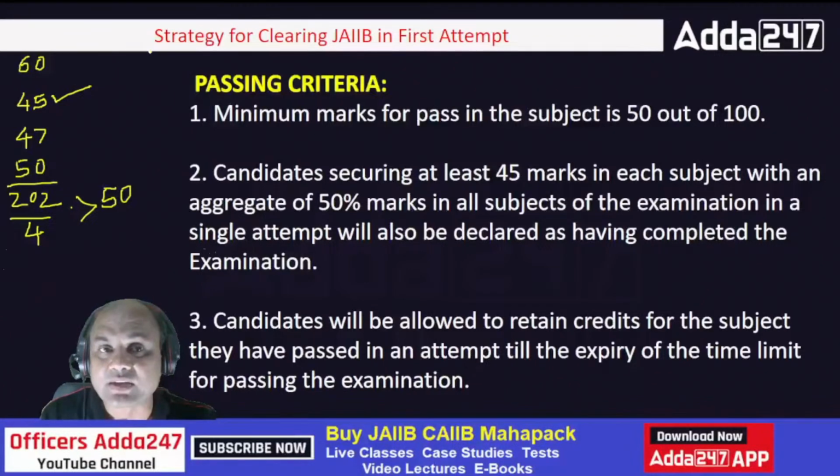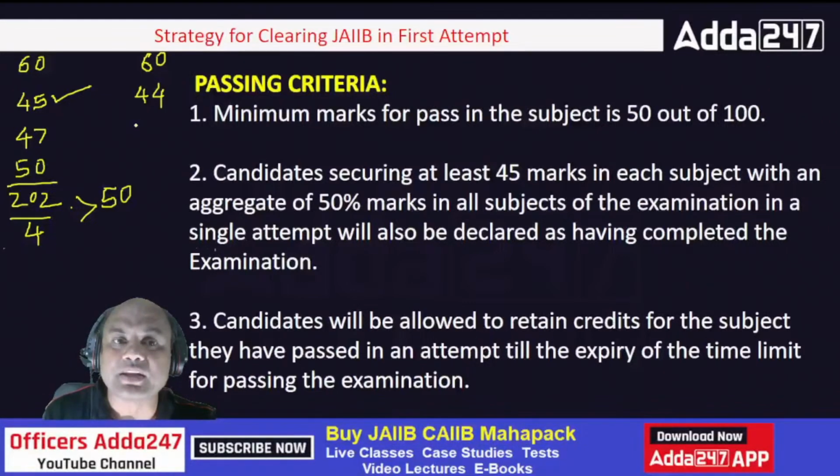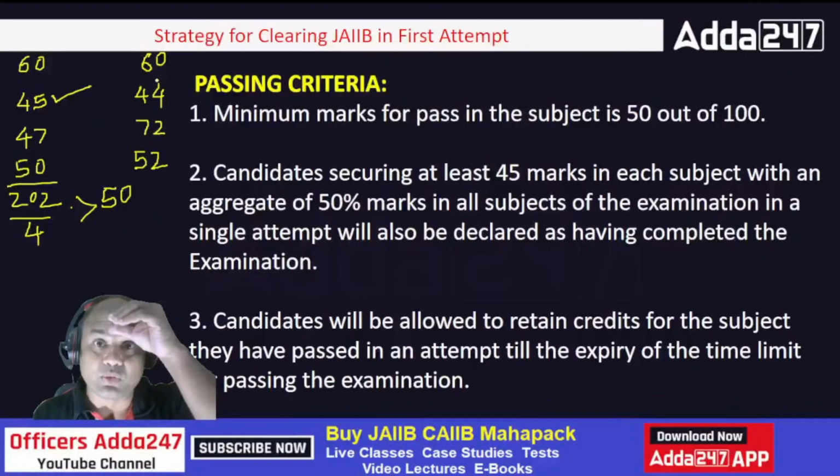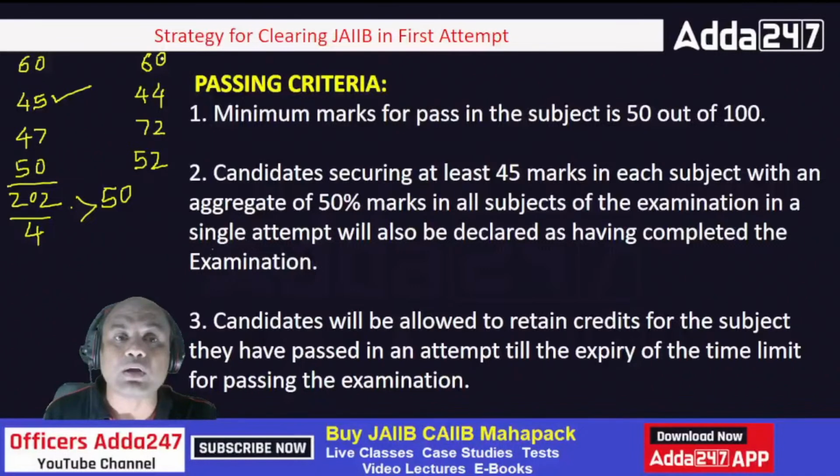Now second case I will give you. I have got 60 in one subject. Other subject I have got 44. Next subject I got 72. Next subject I got 52. So have I cleared the exam? No. Why no? Although I have got better marks in other subjects, my minimum marks criteria is not satisfied over here. Here I am getting 44 only. I should get minimum 45. Here I have not cleared my JAIIB.